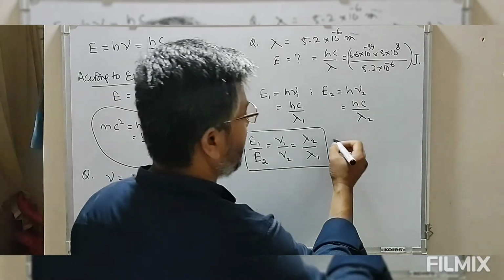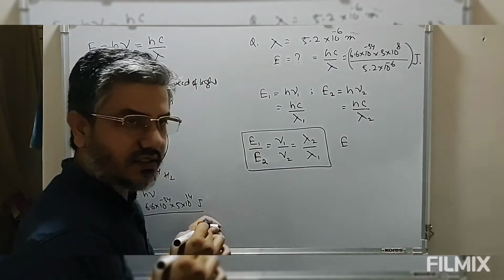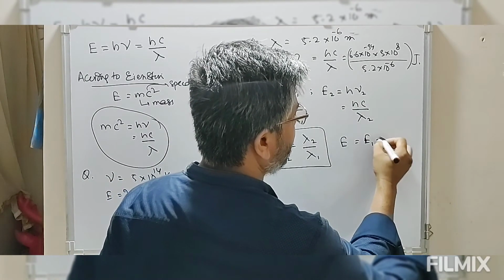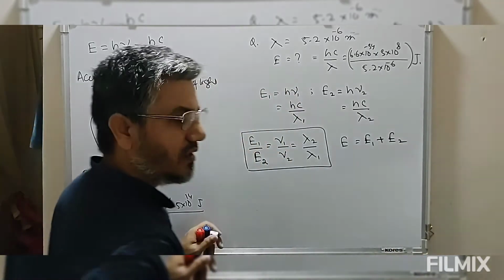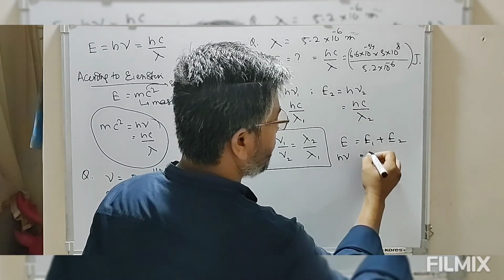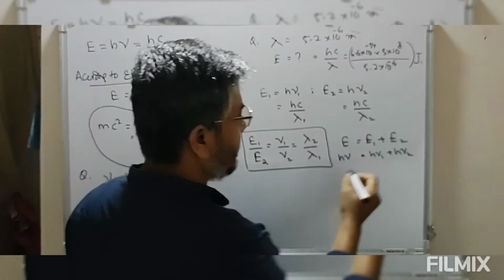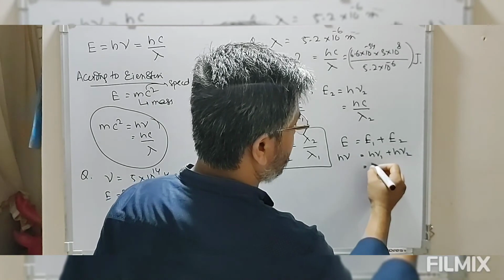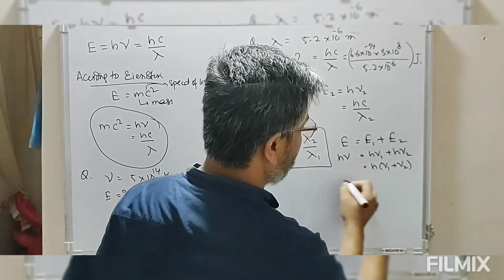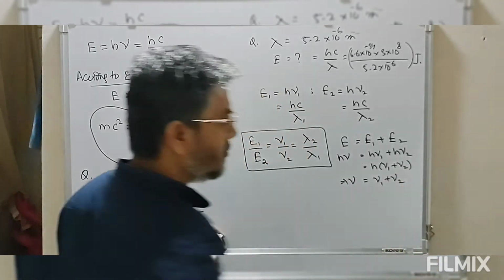Or suppose the total energy E of a particular photon is equal to the summation of the energies of two photons. Then h nu is equal to h nu 1 plus h nu 2. So this is h times nu 1 plus nu 2, or we can say nu is equal to nu 1 plus nu 2.